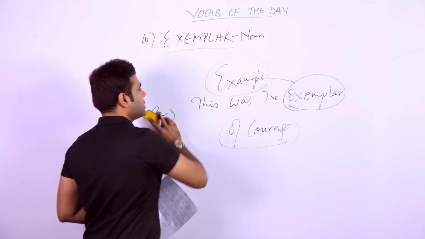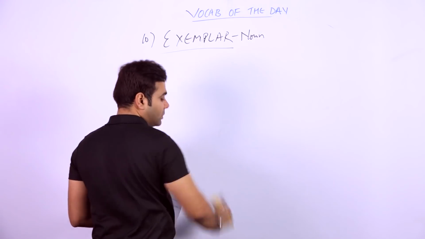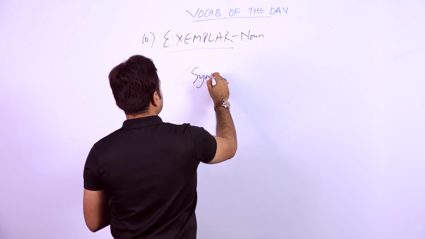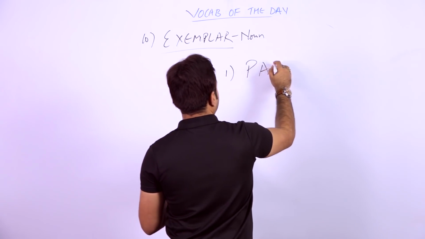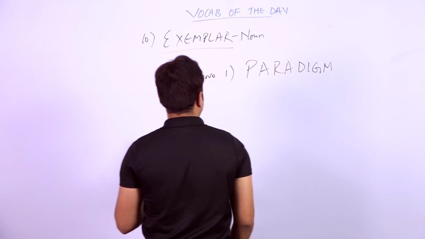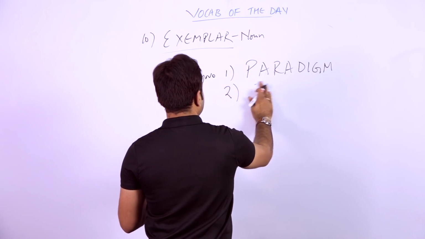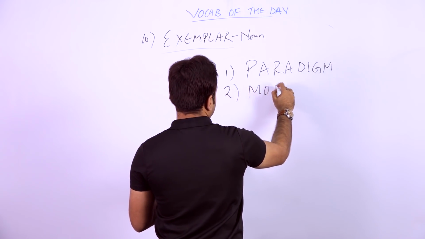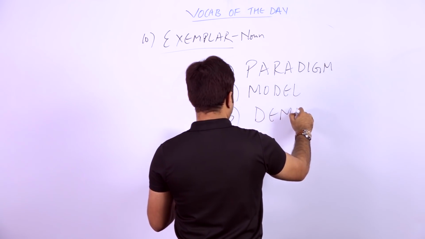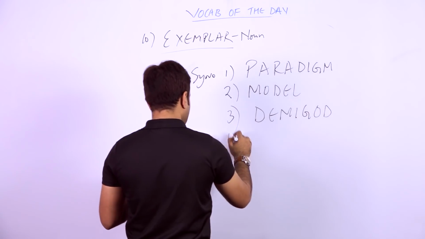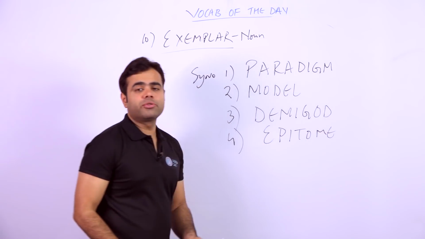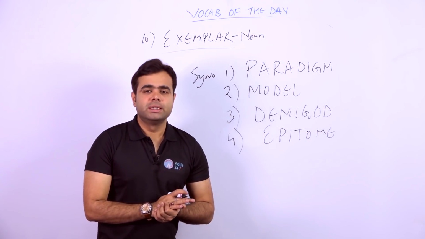Now let's talk about the synonyms and end the session. What I have taken are not examples, actually, but synonyms. The first one is paradigm. A very factful word. Paradigm, P-A-R-A-D-I-G-M. They have set a paradigm. You must have heard this word in many sentences. Many people use this word. And the next word is E-P-I-T-O-M-E, epitome. The perfect example of something is the epitome. Yes, students, you got me right.